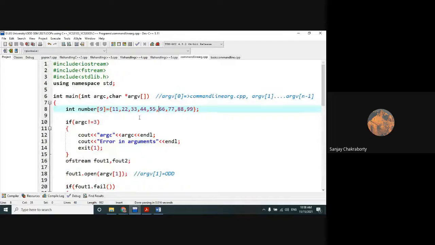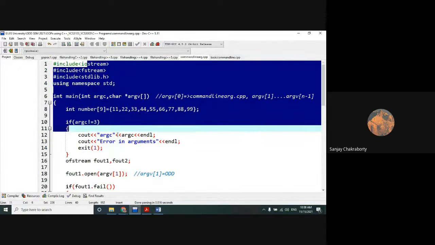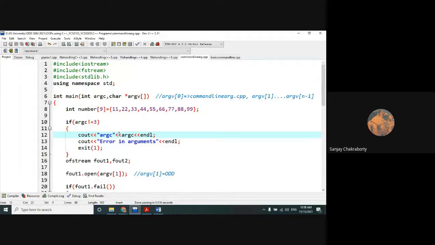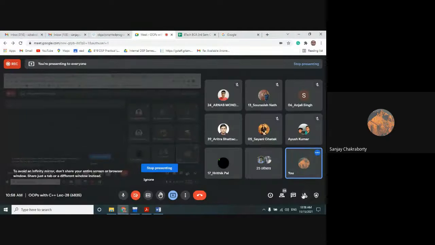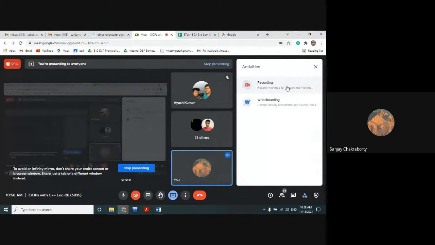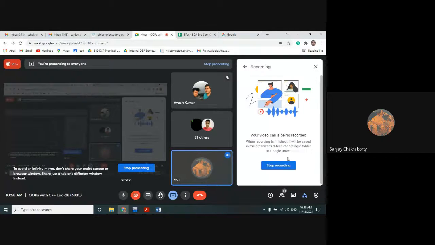Okay, so I hope that you have understood. In the upcoming class, I will also discuss one or two programs regarding these command line arguments. Those who couldn't understand clearly right now, I will definitely discuss one or two more programs regarding command line arguments using file handling. But everyone must practice it at home. Okay, that is mandatory.